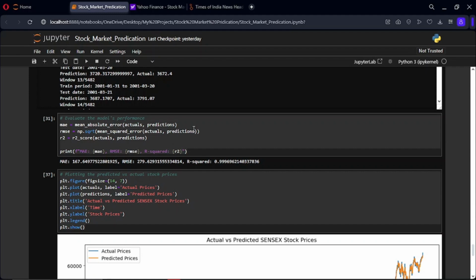The root mean square error measures the square root of the average squared difference between the prediction and the actual observation. It gives a relatively high weight to large errors. R squared measures the proportion of variance in the dependent variable that is predictable from the independent variable. It provides an indication of the goodness of fit and therefore a measure of how well unseen samples are likely to be predicted by the model.